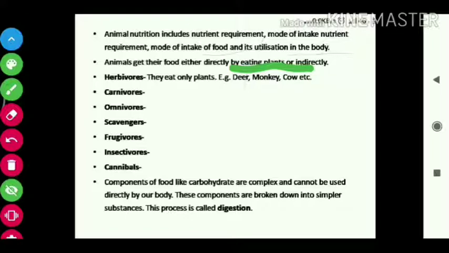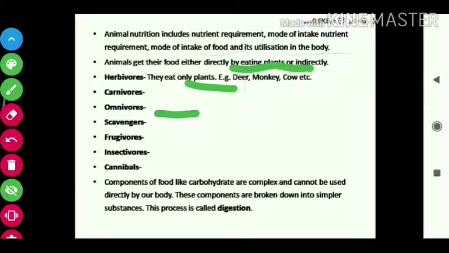Herbivores eat only plants, like deer, monkey, cow, etc. Carnivores eat only animals or only flesh, like lion, tiger, etc. Omnivores eat both plants and animals.